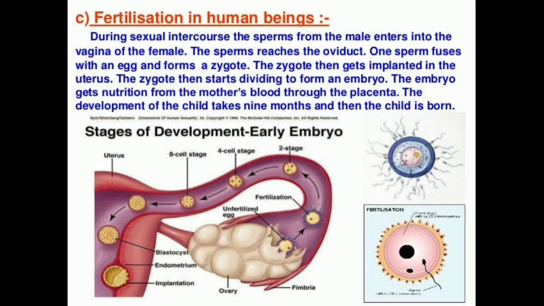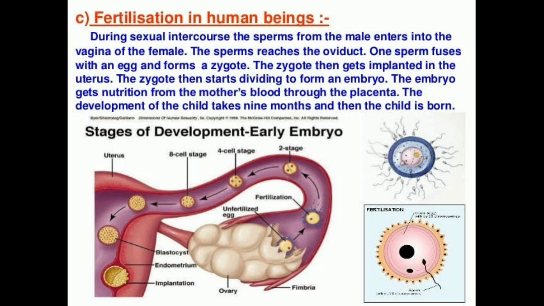After the zygote formation, the zygote starts dividing and forms a ball of cells. First, the zygote will divide into 2 cells, then 4, then 8, 16, 32. It continuously divides and becomes a ball of cells, or we can call it an embryo. Now the embryo is implanted in the lining of the uterus, where it continues to grow and develop organs to become a fetus.